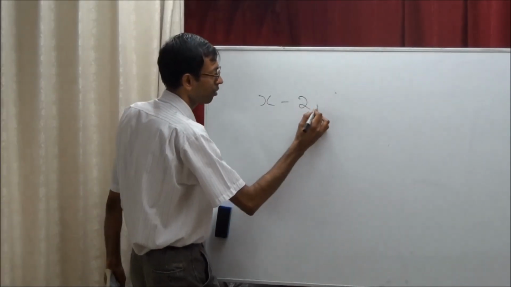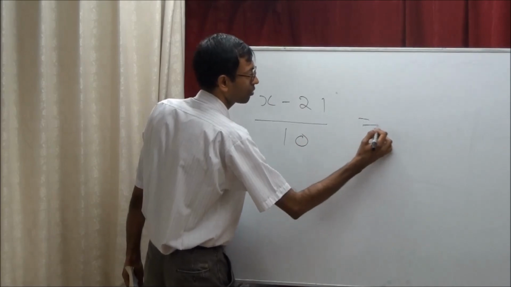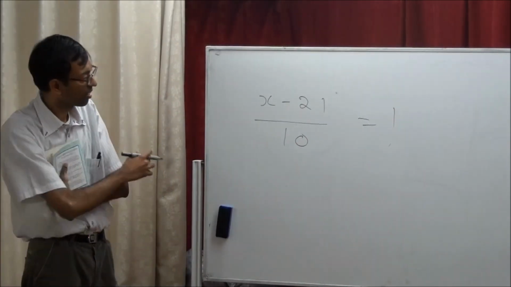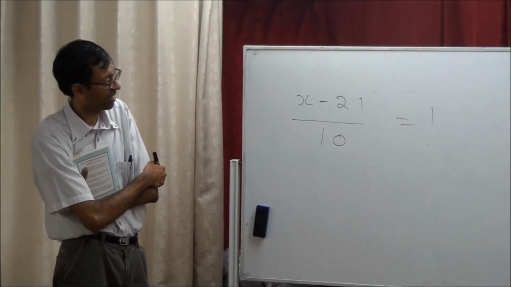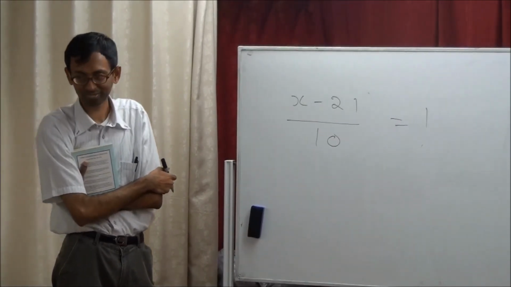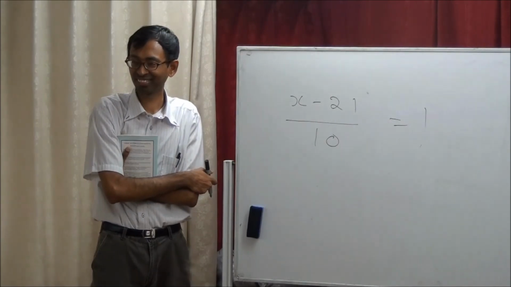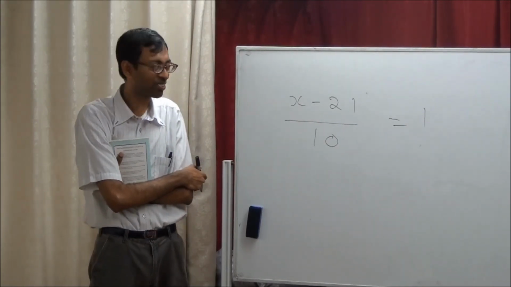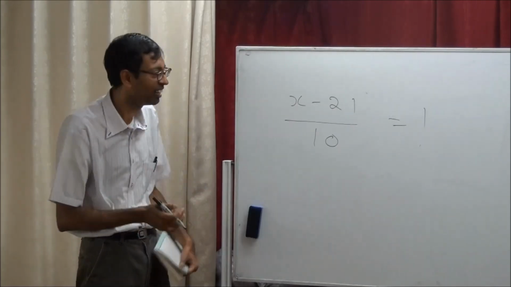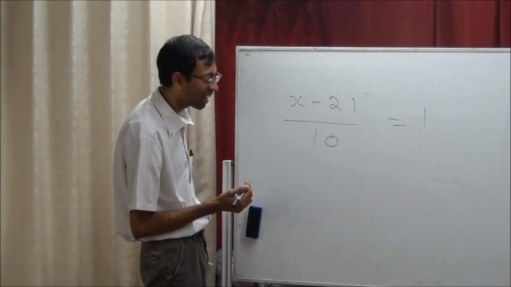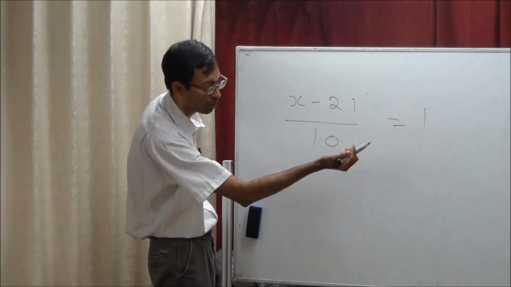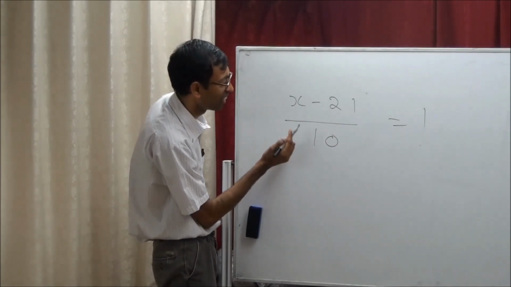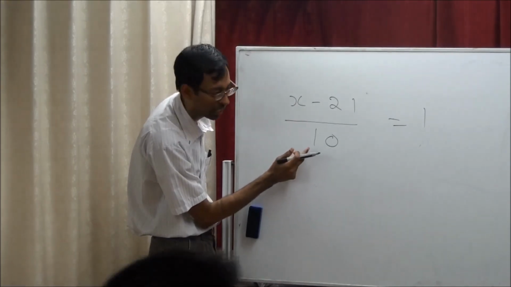X minus 21 by 10 equal to 1. First, which one do you have to take to the other side? 10.